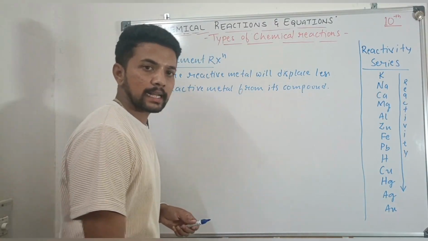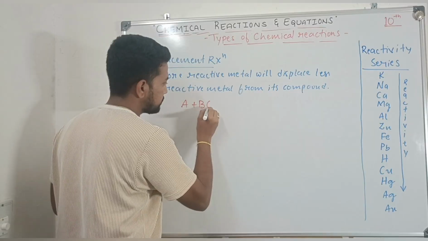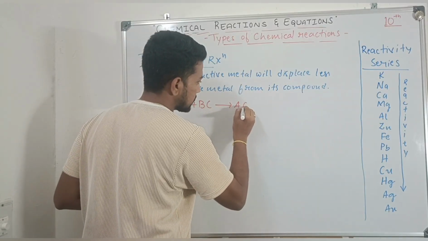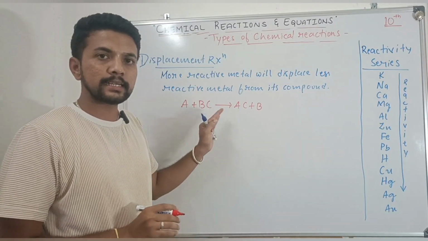Displacement reaction is generally represented as A plus BC gives AC plus B. So it is a general representation of displacement reaction.